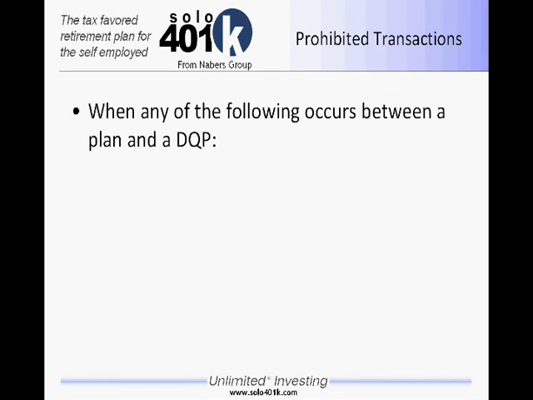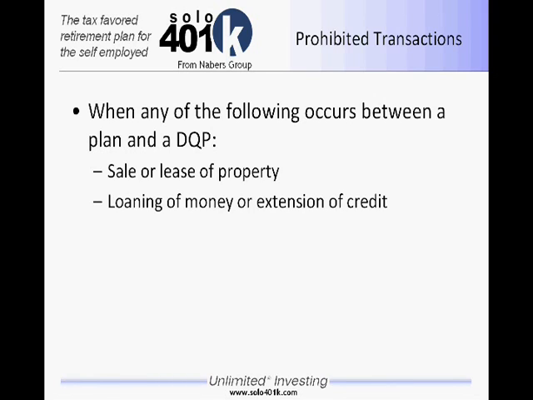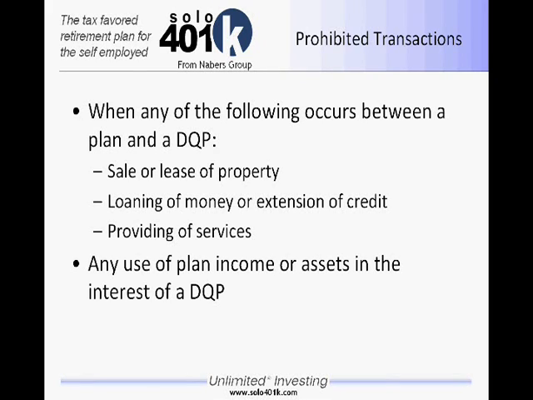So a prohibited transaction occurs. We can breeze through the basic premise of it: it is between a plan and a disqualified person. If lease or sale of property occurs, or loaning of money or extension of credit, providing of services, or any other use of plan income or assets that are in the interest of the disqualified person rather than the sole interest, for the sole benefit of the 401k plan only.